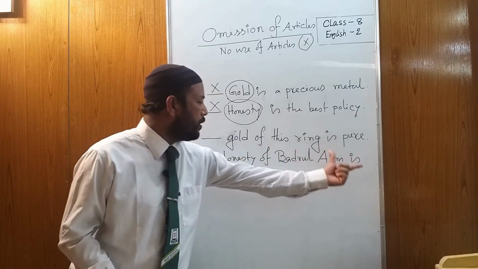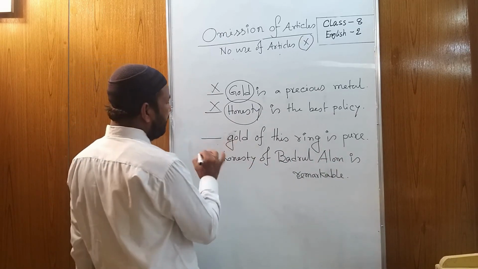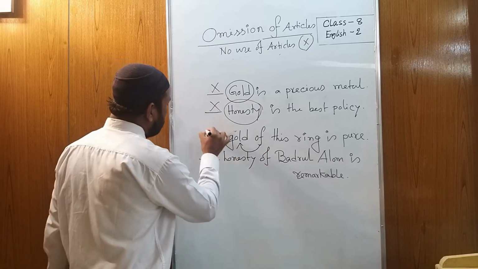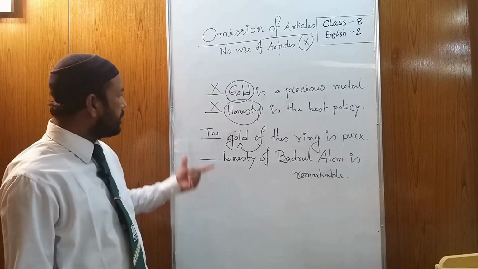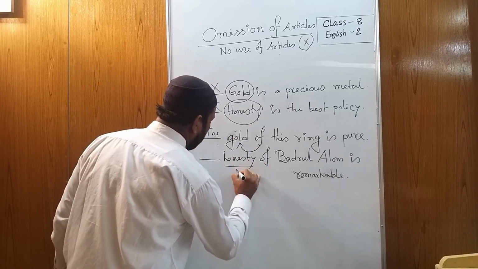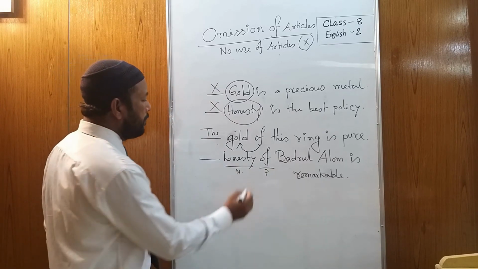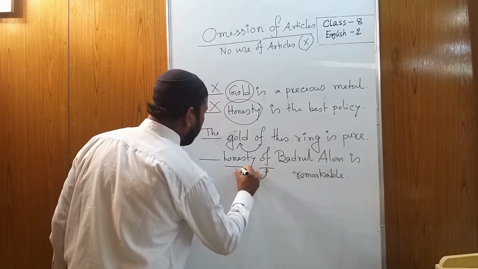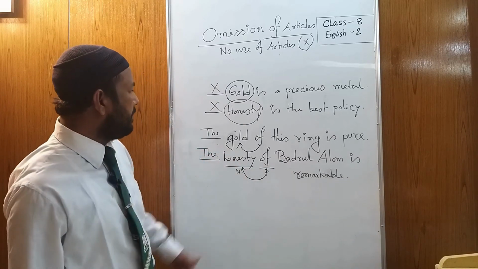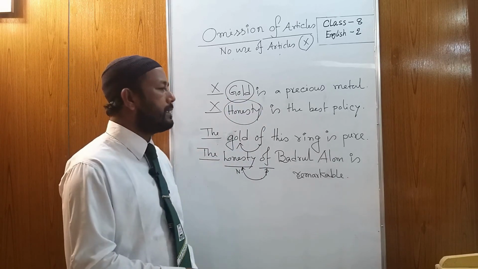Dash honesty of Badrul Alam is remarkable. We have already learned if you see of after a noun, then you have to use the, not cross. Similarly, if you see the preposition of, then a noun, you have to use the. I hope it is clear to you and you all understand the rules clearly.